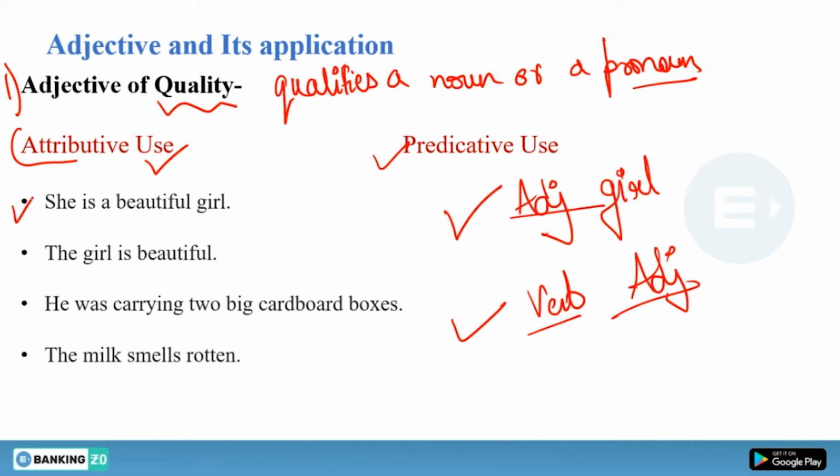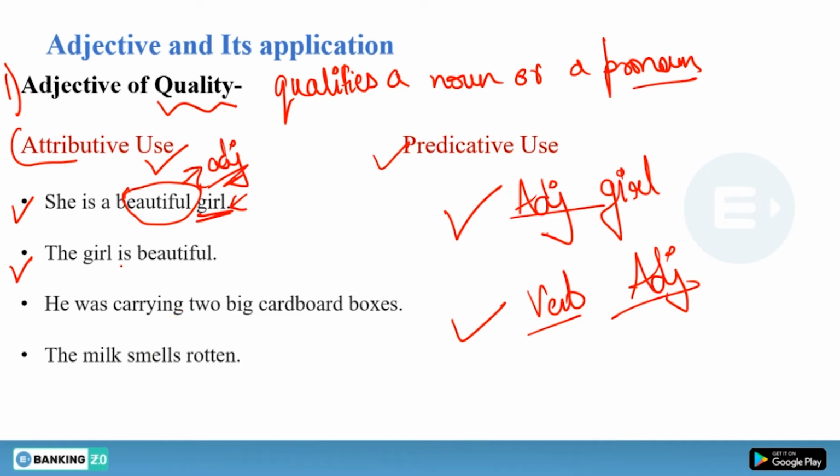If you can read this sentence, she is a beautiful girl. Girl is a noun, and this word beautiful is an adjective, but this adjective is used attributively. So this is the attributive use. It is talking about this noun. But if I say the girl is beautiful, this is also the correct sentence.